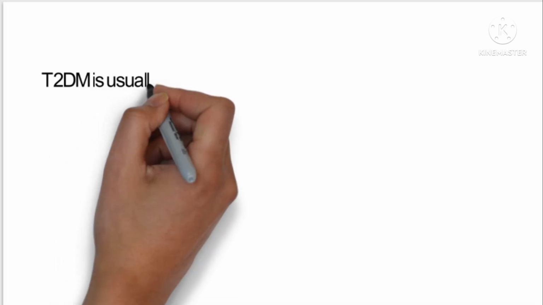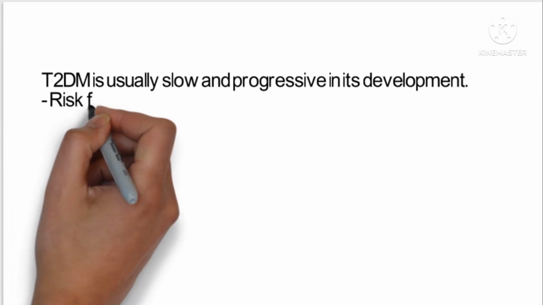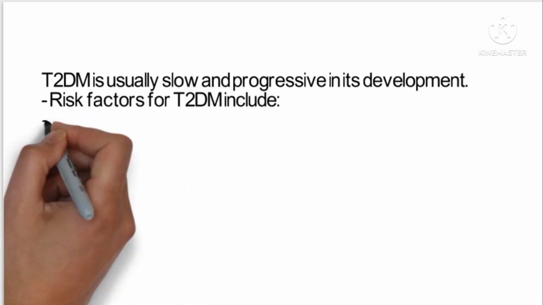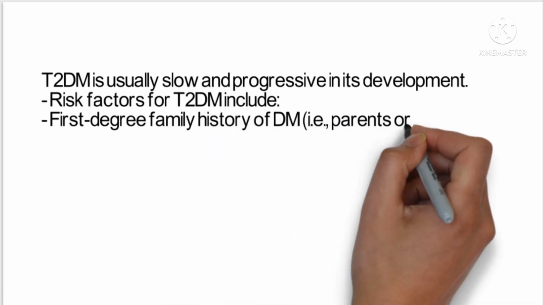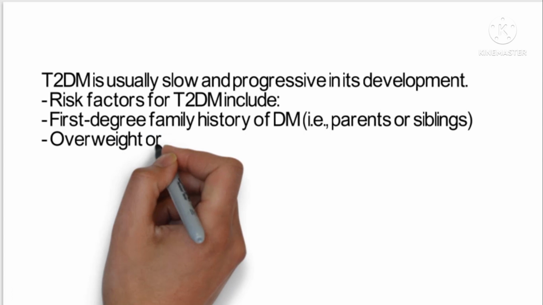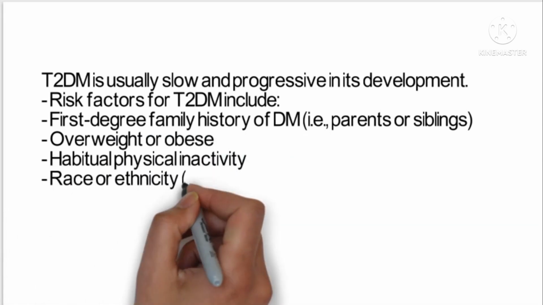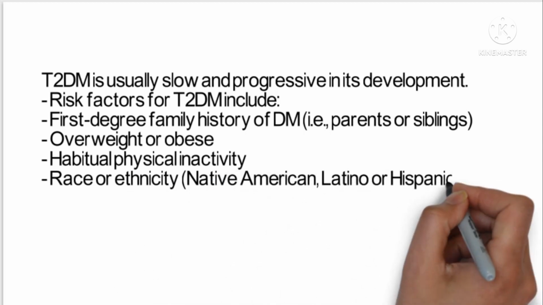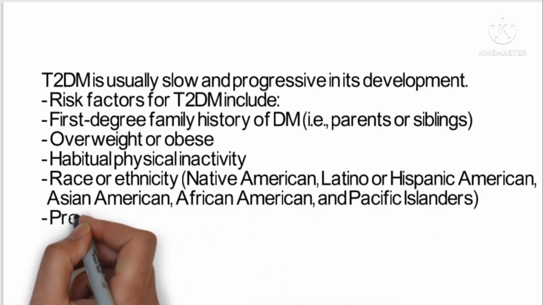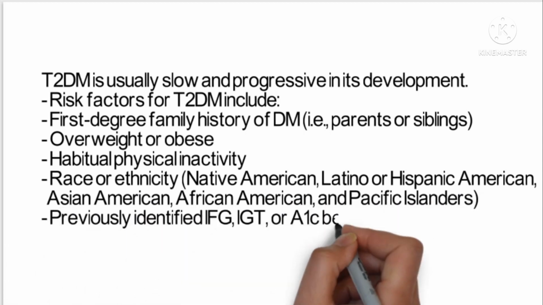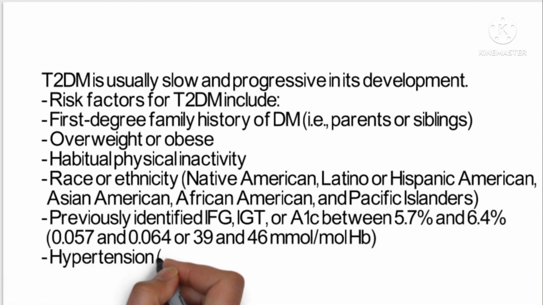Type 2 diabetes is slowly progressive in its development. Following are the risk factors of type 2 diabetes mellitus. First, first degree family history of diabetes mellitus, that may be parents or siblings. Second is being overweight or obese. Third is habitual physical inactivity. Race or ethnicity: Native American, Latino or Hispanic American. Previously identified IFG, IGT or A1C between 5.7 and 6.4, and hypertension.